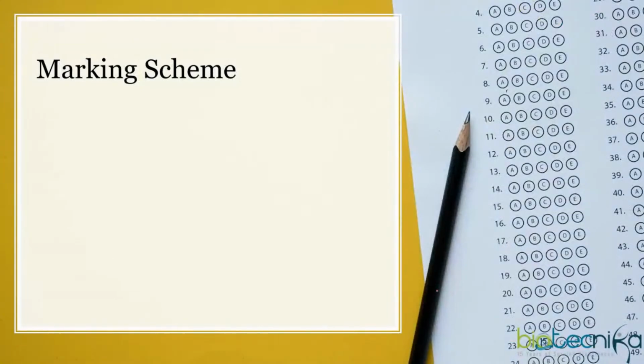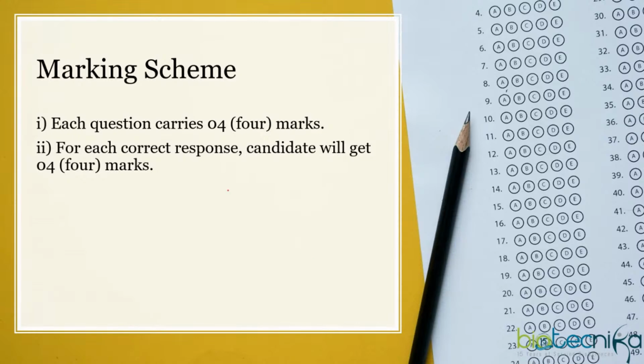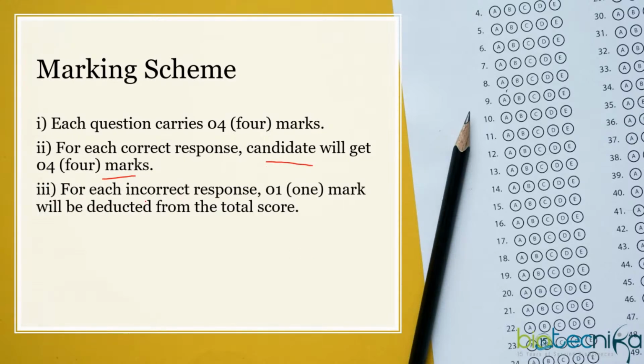Okay. Then marking scheme. For each question, for every correct answer, you will be getting 4 marks. For each correct response, the candidate will get 4 marks if you are attempting. But if you are giving an incorrect response, 1 mark will be deducted from the total score. So you have to be careful for that. That means you have to mark only what you are sure of, right?